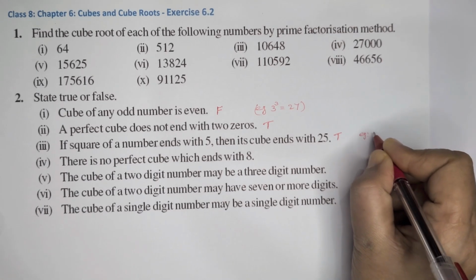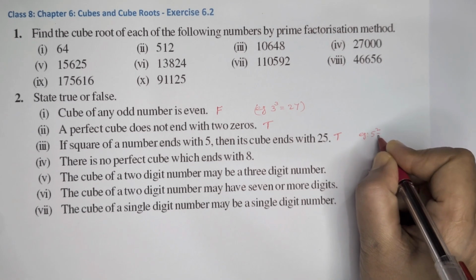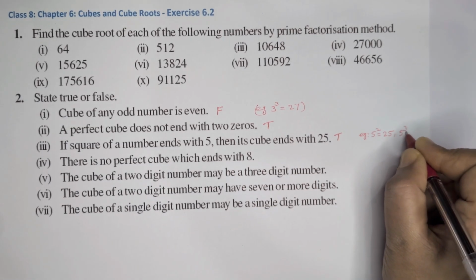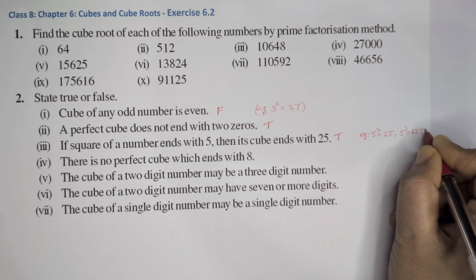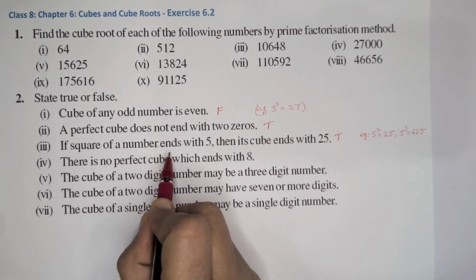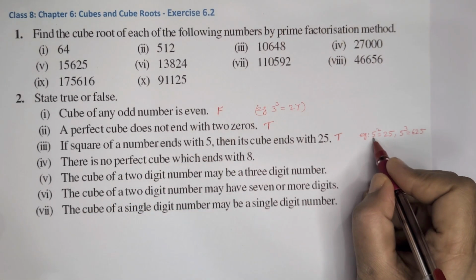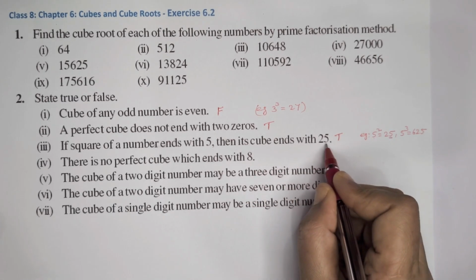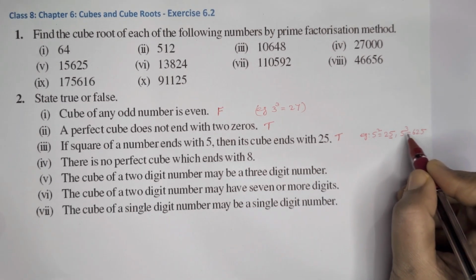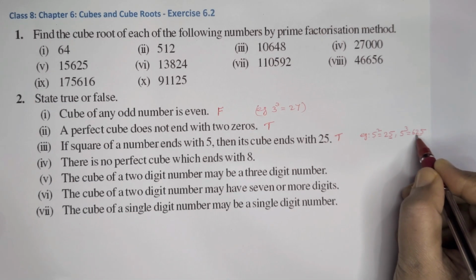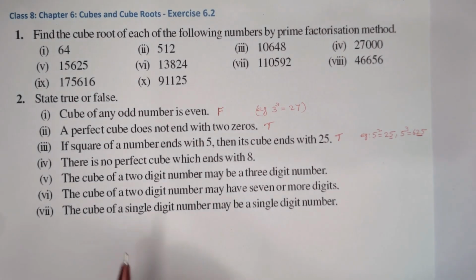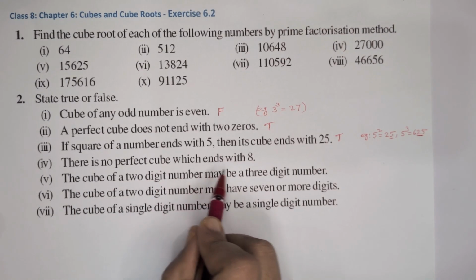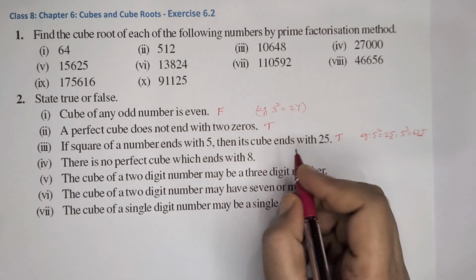Example, 5 square is equal to 25, ending with 5, and 5 cube is equal to 625. Here it says the square of a number ends with 5, then its cube ends with 25. The cube of the same number ends with 25. That is true. Next one, there is no perfect cube which ends with 8. That is false.